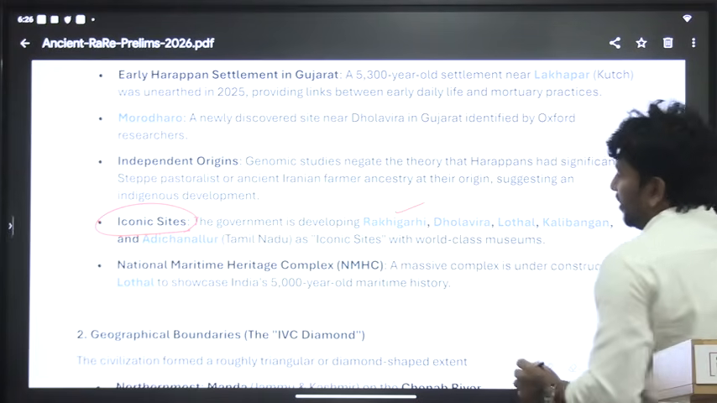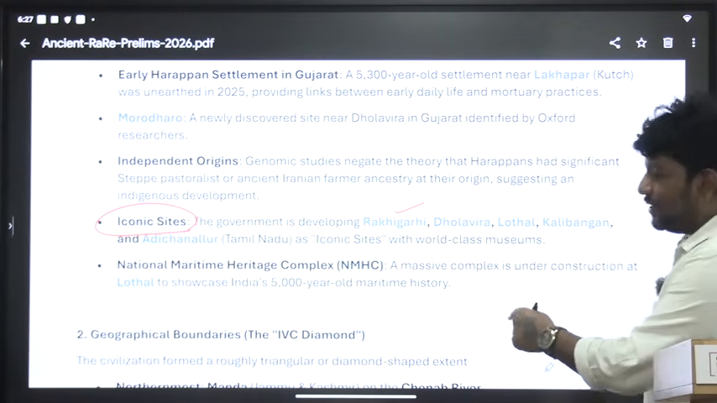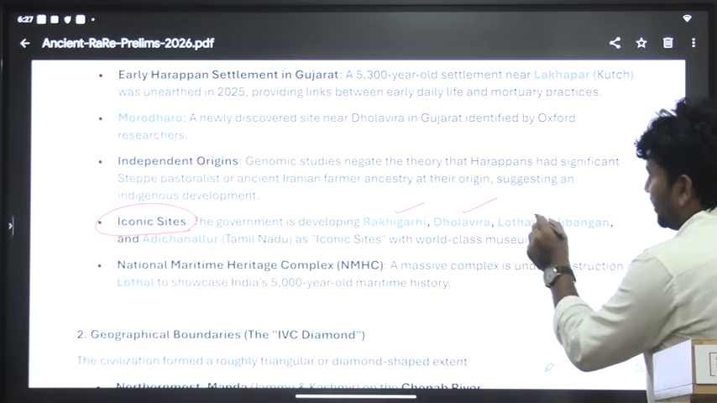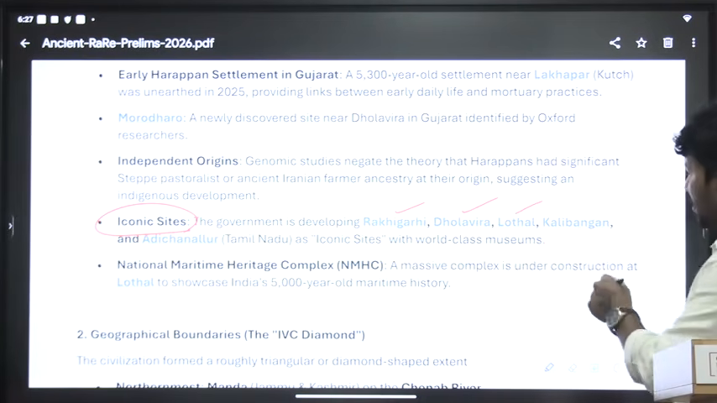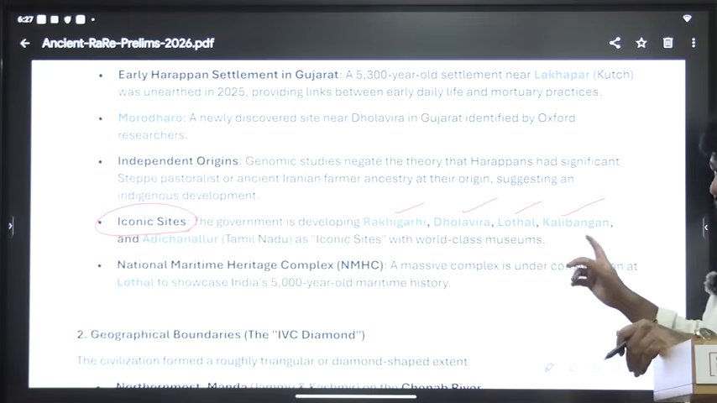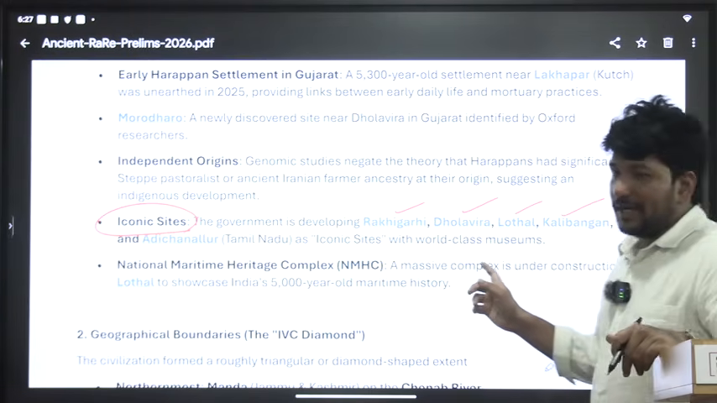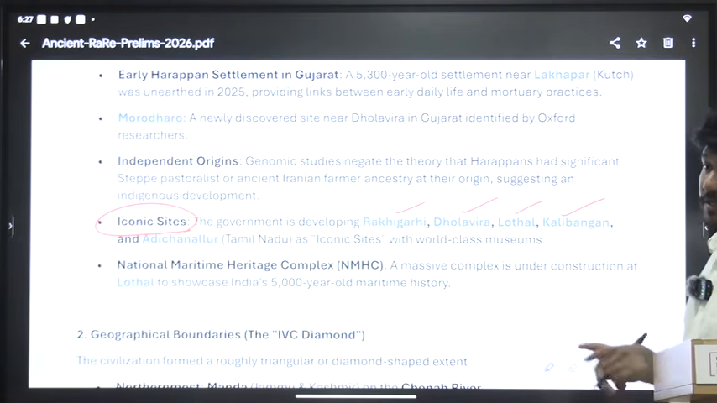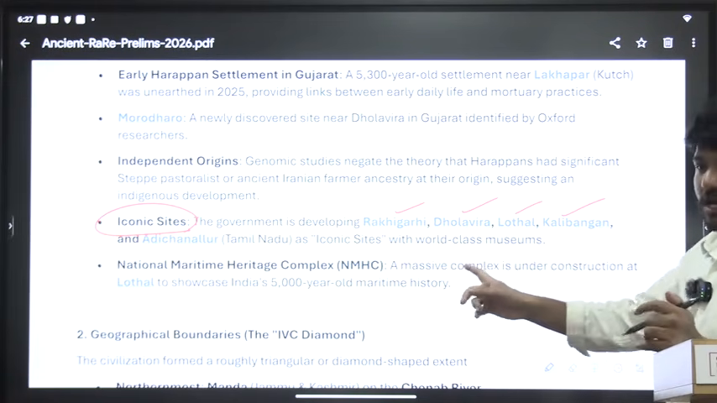One is Rakhigarhi because of its largest site. Another one is Dholavira because of its dam. Another one is Lothal, dockyard. Another one is Kalibangan, fire altar. What did I say? And the only site which has a citadel and an external one also. The only site which has no citadel, even compared to Chanhudaro and all.